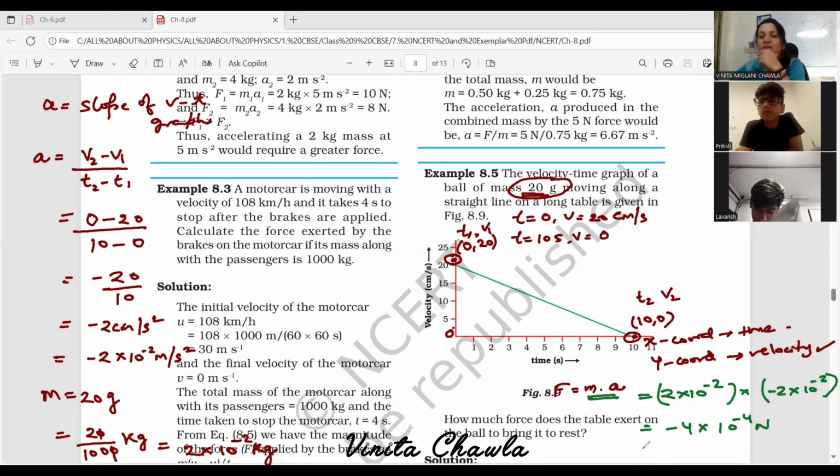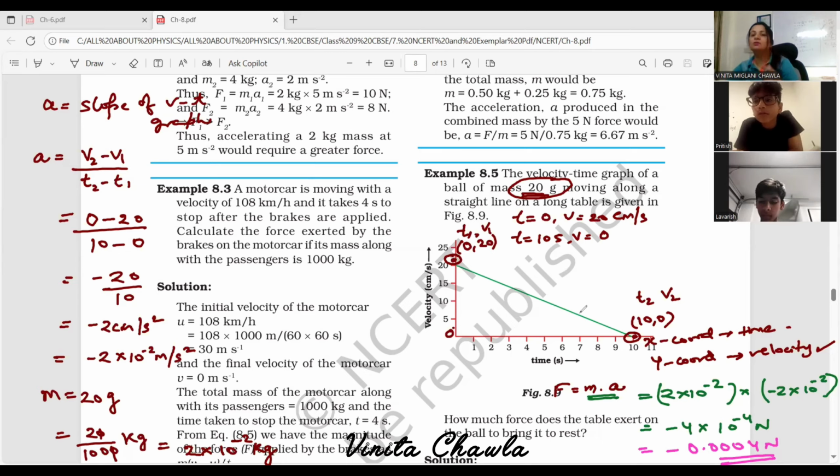See, we can also write this in decimal. Minus 0.0004 Newton is the answer. Why are we getting a negative sign here? Why is force negative? Because, see, what is this about? This is about a ball which is rolling on a table and it stops after some time.